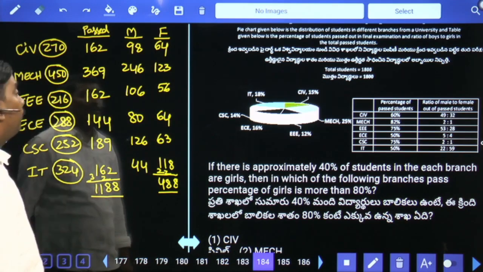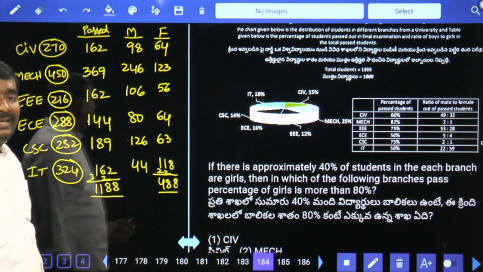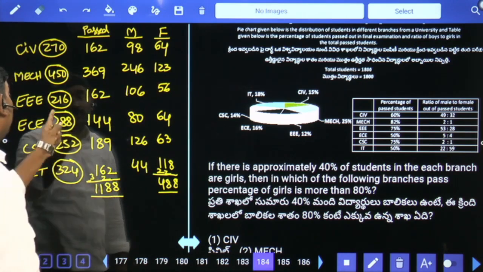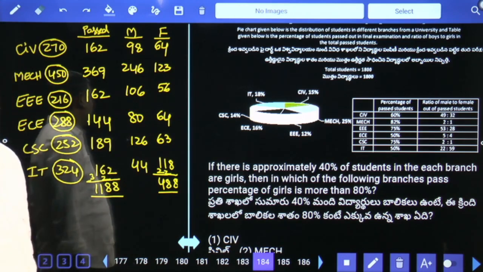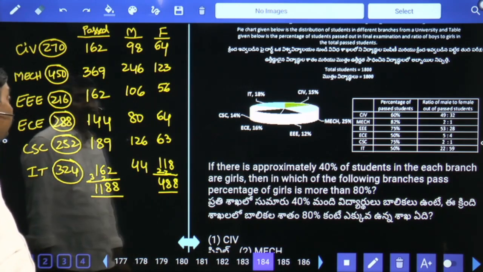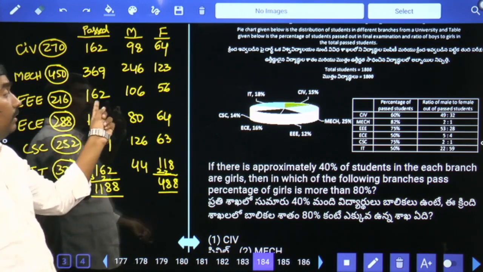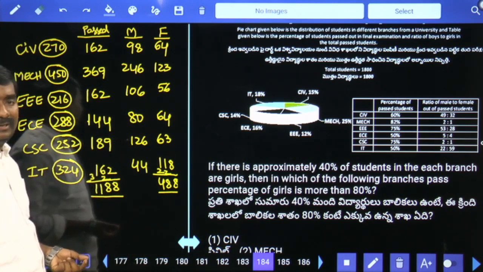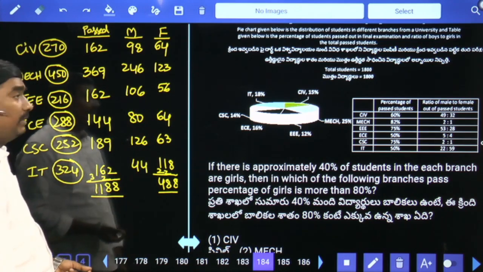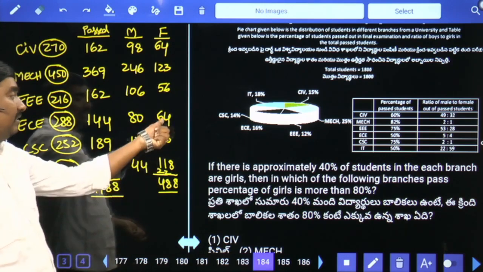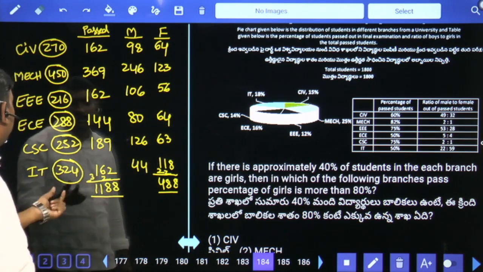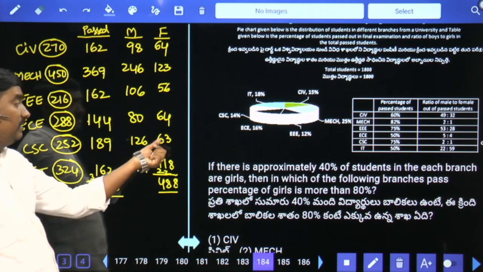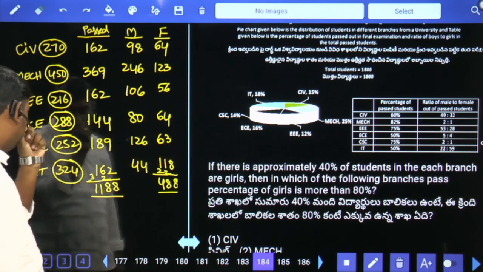In 450, 40% means 180. In 180, 80% means 144 girls should pass, but I have 123 only, not possible. In 216, 40% means approximately 80. 80% of that means 64 girls, but only 56 passed, not possible. In 288, 40% means around 120. 80% of 120 means 96, but I have 64, not possible. In 252, 40% means 100. Out of 100, 80% pass means 80, but I have 63, not possible. IT is your answer.